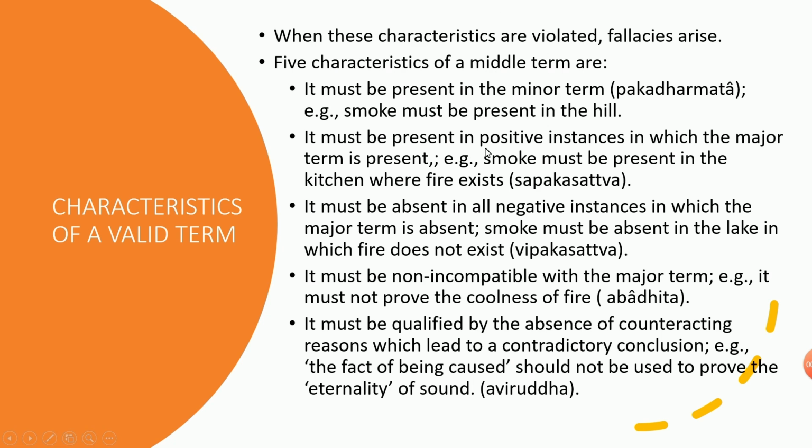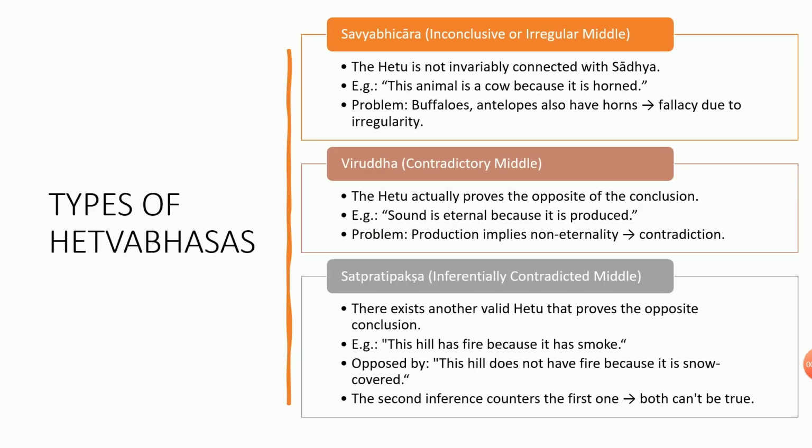But when any of these characteristics are disturbed or changed, these 5, actually here 3, in the next slide it is 2, so all the 5 types of Hetvabhasas appear. So first is Savyabhichara, that is inconclusive or irregular middle. So the reason, Hetu, is not invariably connected with the Sadhya.